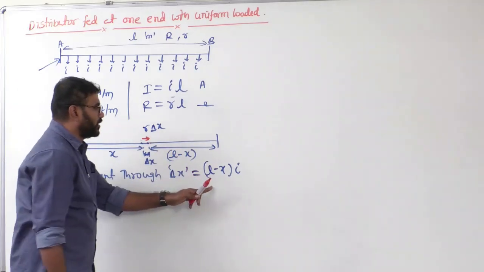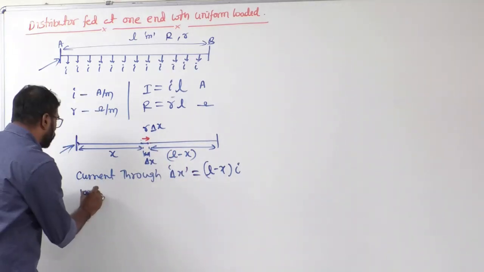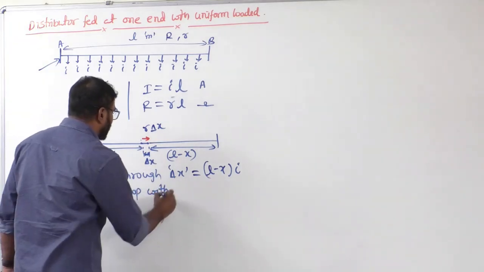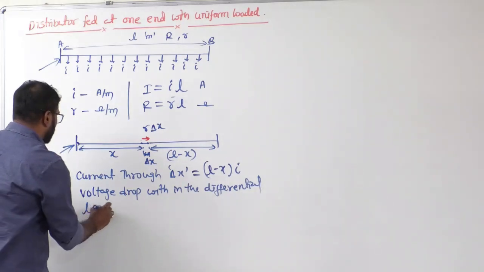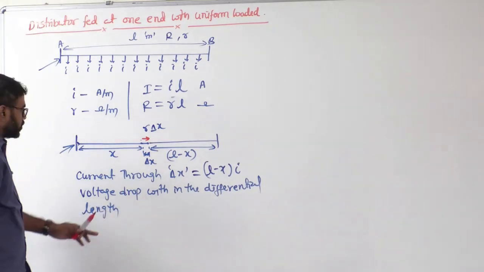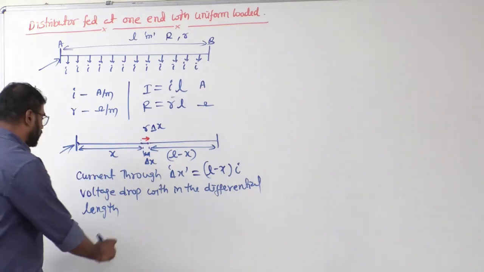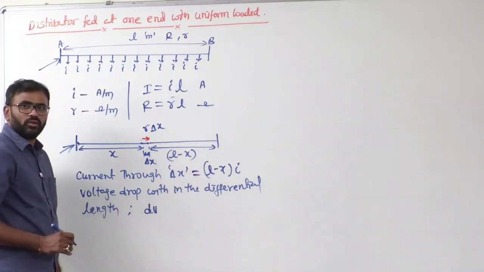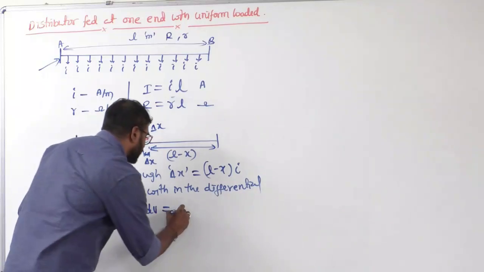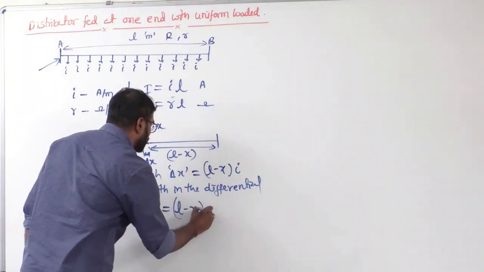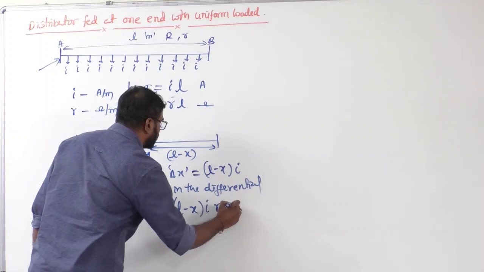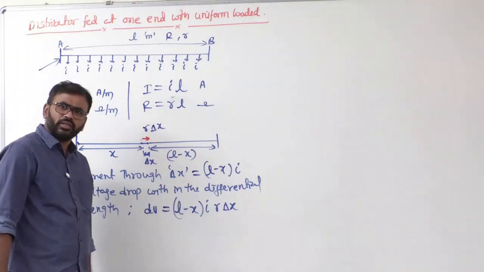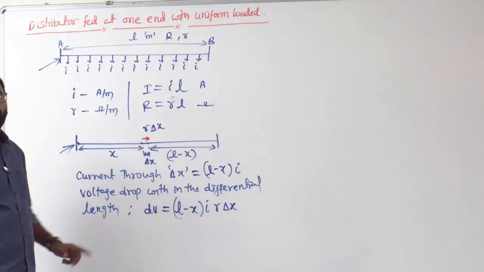Now resistance multiplied with current will be the voltage drop. That means the voltage drop within the differential length, del V, is equal to L minus x into i into r times del x, or dx. If delta x tends to 0, nothing wrong to write dx.